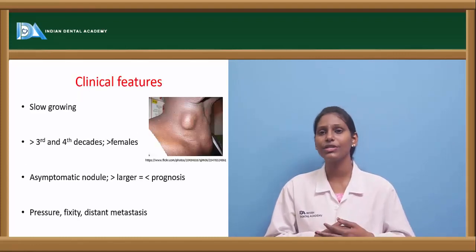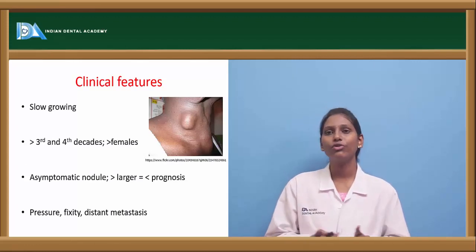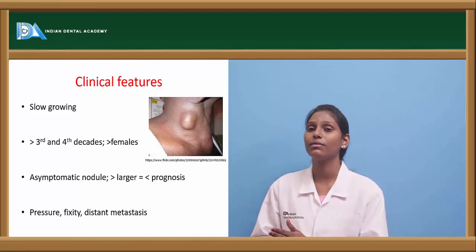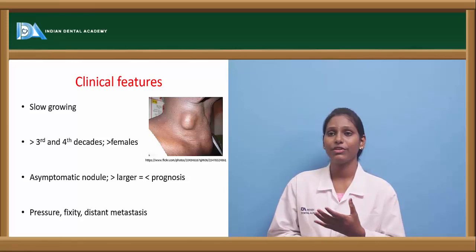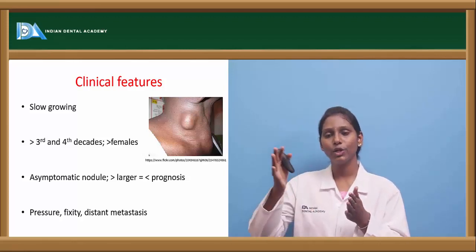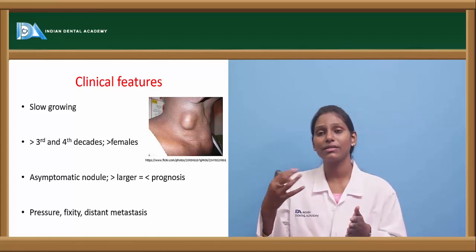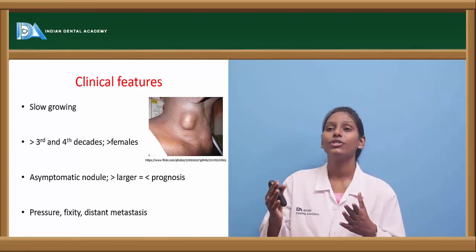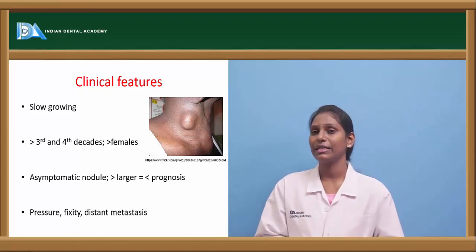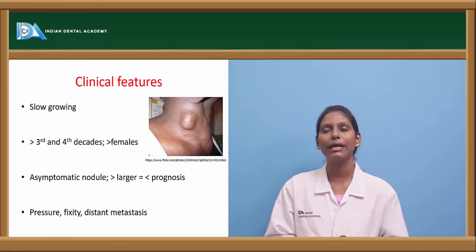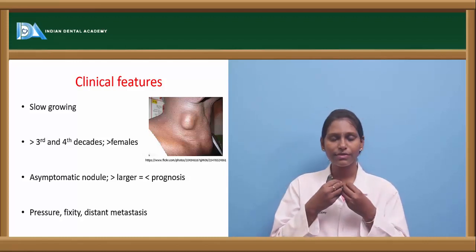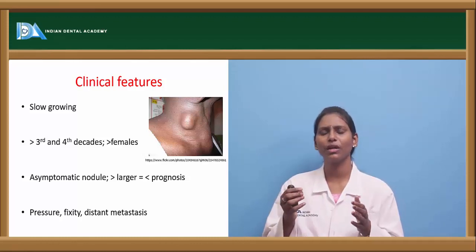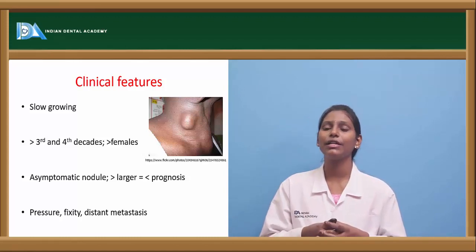Then coming back to clinical features, about the 3rd to 4th decades of age are involved. With advancing age, there are more malignancy features. From the 4th decade to the 5th decade, the risk of malignancy is more, and the prognosis again comes down with advancing age. It is more frequently seen in females. It is a slow growing tumor; in the sense it starts from a very small size, and to grow to a bigger size it takes some period of time, and it is an asymptomatic nodule.